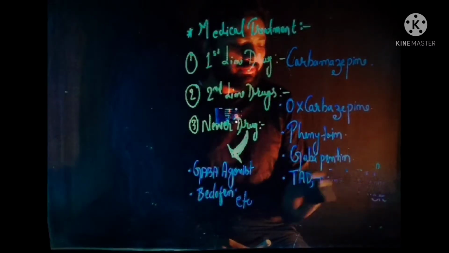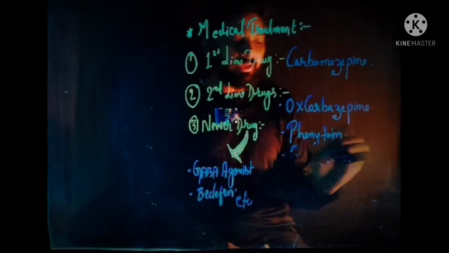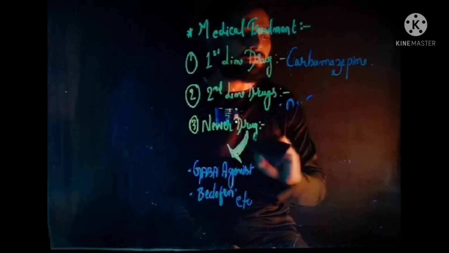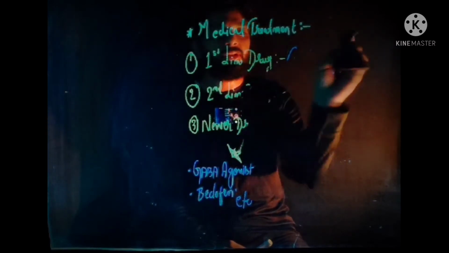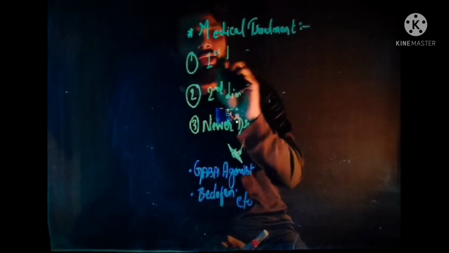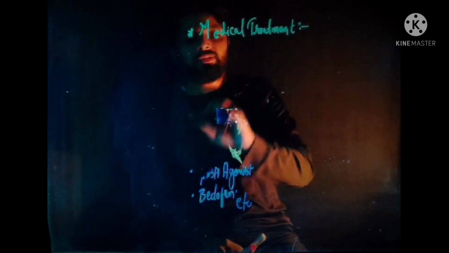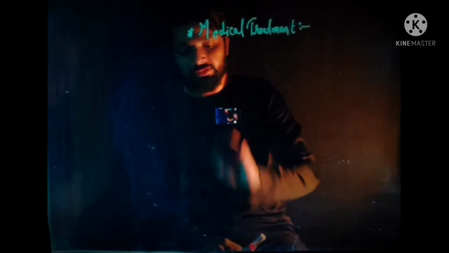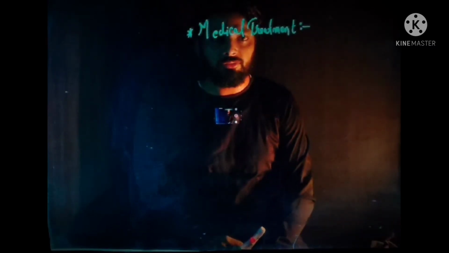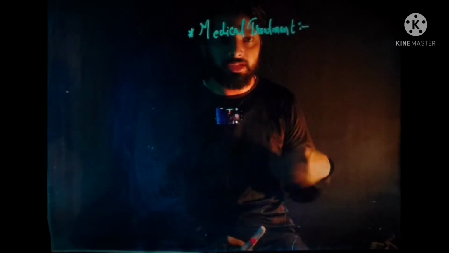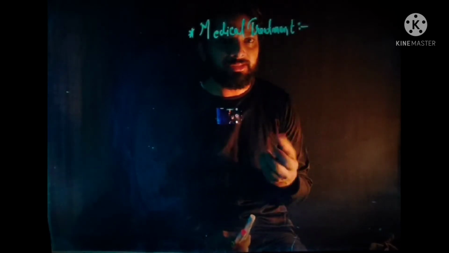Now, the drug of choice for the treatment of trigeminal neuralgia is actually the anti-epileptic drug. Carbamazepine is the first line drug or the drug of choice, and carbamazepine is an anti-epileptic drug.